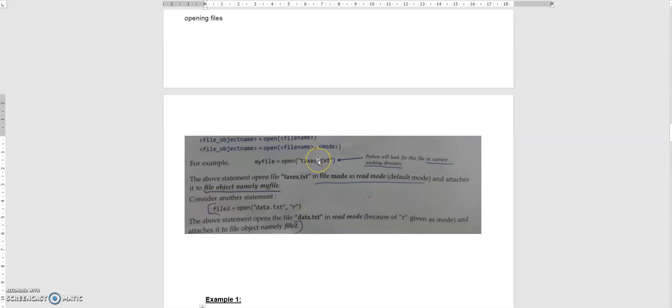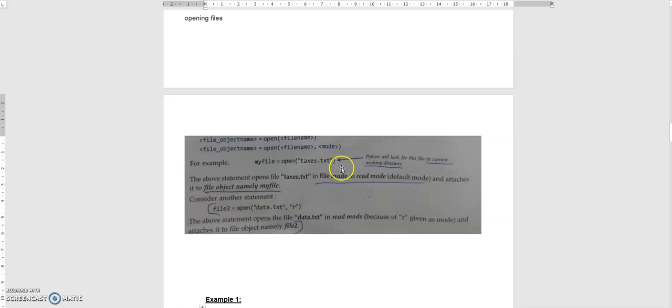When you are just giving the relative path, or just the file name alone, the Python interpreter will search for the particular file in the current directory only. If it does not exist, it will throw an error message. Here we are passing only the file name, and the file mode we have not passed. File mode means the purpose for which we are opening the file, whether reading or writing. Reading means more than one person can read at a time, but writing means we should allow only one person to write into that file.